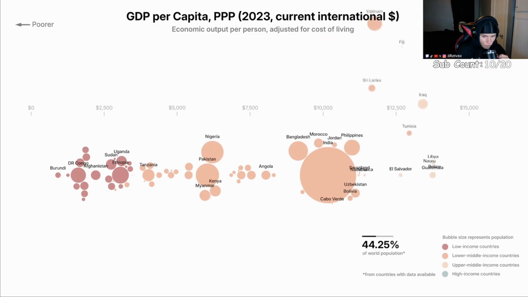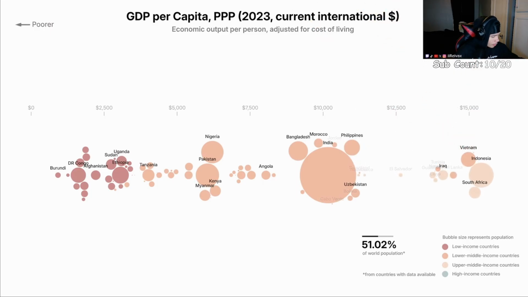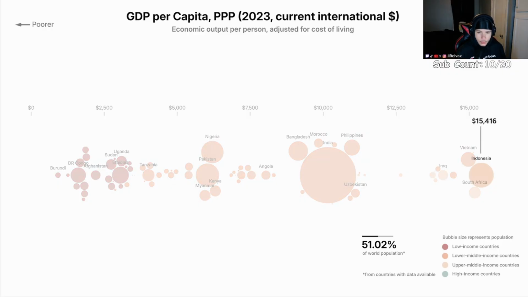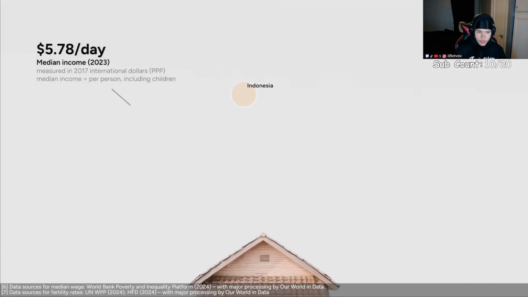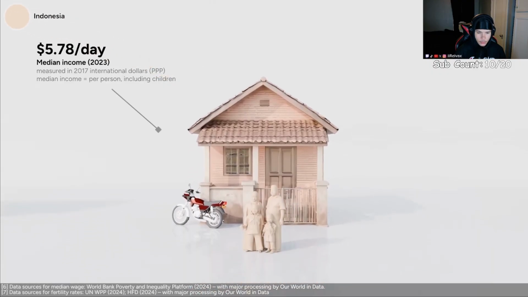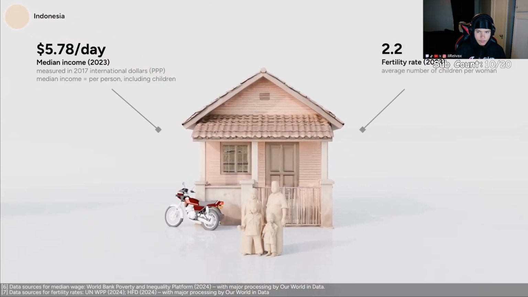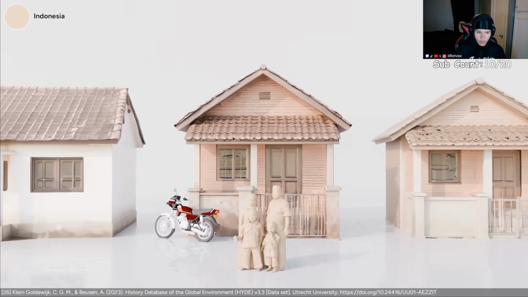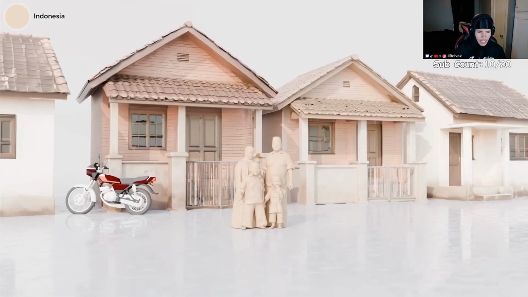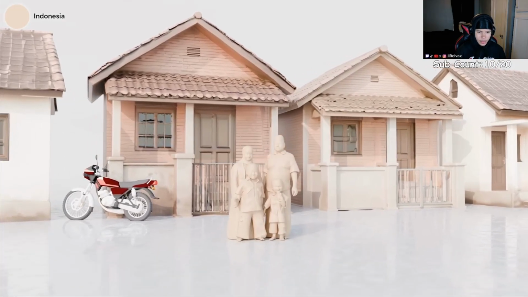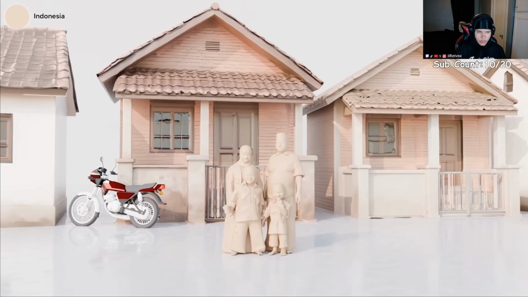We now see India and other countries across Asia, Africa, and Latin America. Let's see how people live in Indonesia. The median wage is around $6 per day, and women have on average around 2 children. Most families now live in urban areas, not rural. As countries develop, the population tends to migrate from the countryside into urban areas.